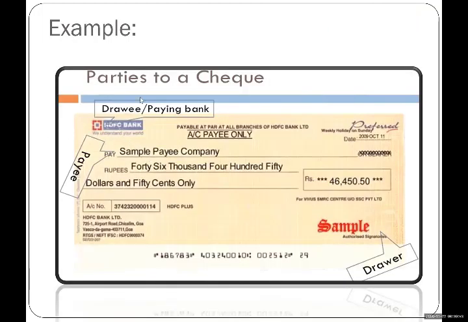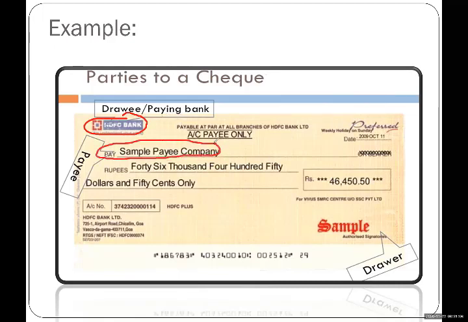So the beneficiary is the payee. The person who is going to receive the amount is the third party. Over here, this bank name is written. Who is this? HDFC. This is the drawee, the paying bank. Over here, it is the payee. In this example, sample payee company. The payee is the name of a company. And the person who is going to sign over here is the drawer.